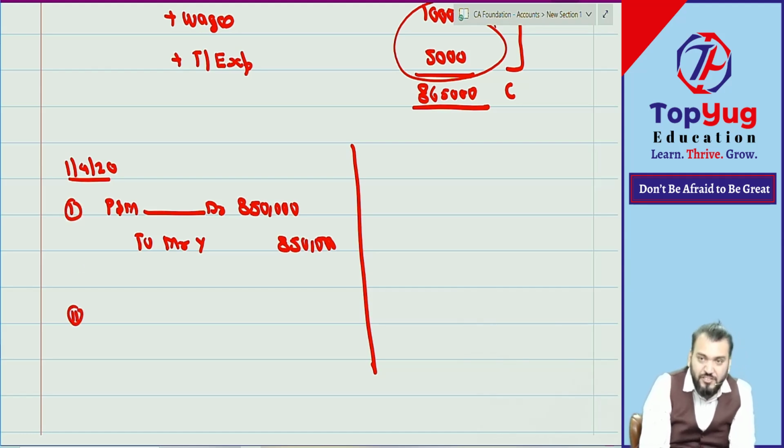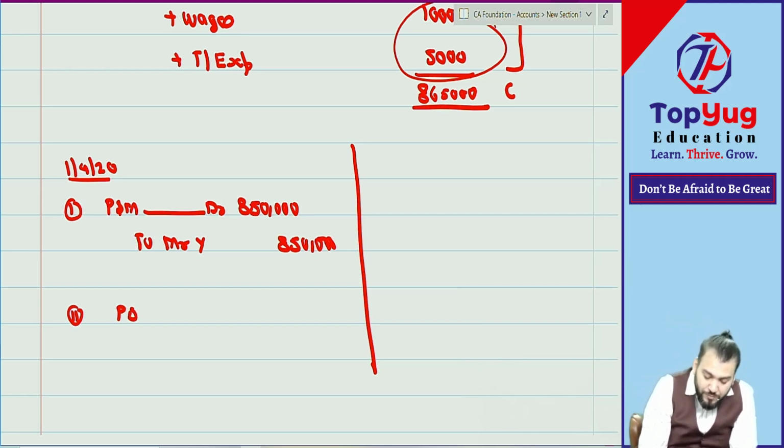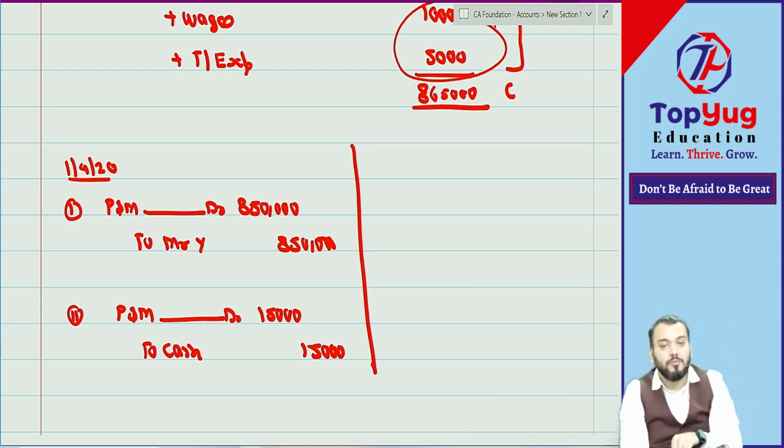Then the second journal entry: wages incurred and transportation expense paid. That will also be debited to which account? Plant and machinery, how much? 15,000, but that amount is paid now, paid in cash now. 15,000, this is the journal entry. Means ultimately plant and machinery is debited by which amount? 8,65,000.